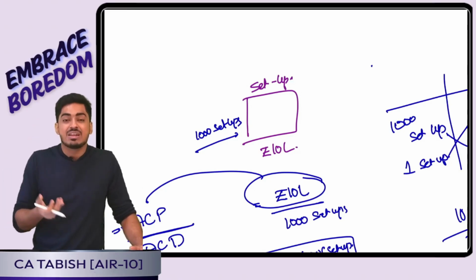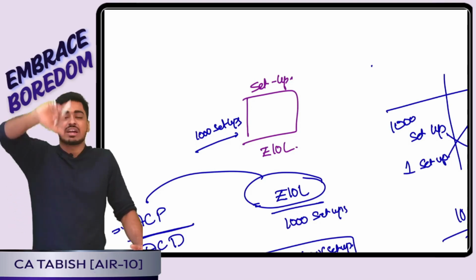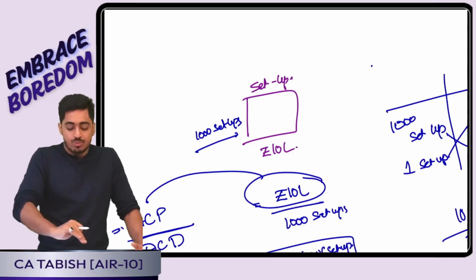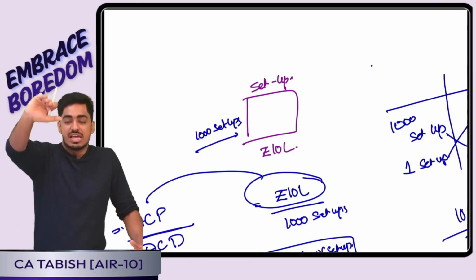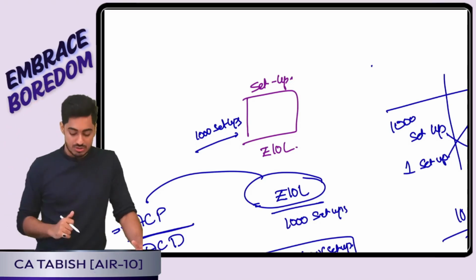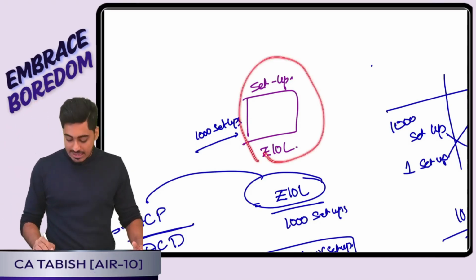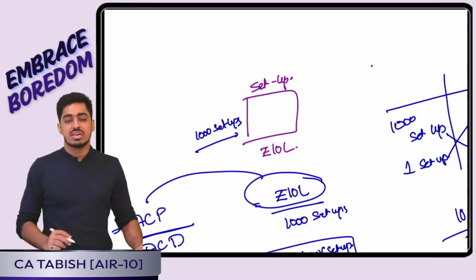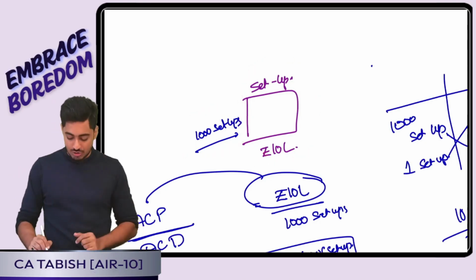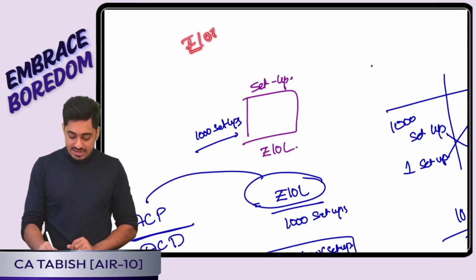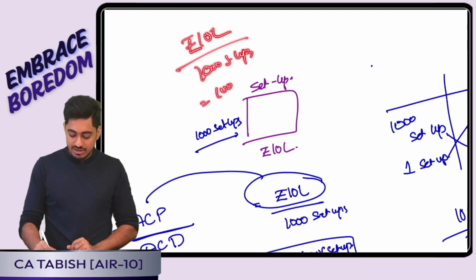That is my activity cost driver. Using this factor, my cost will vary. More times I set up my machine, more will be the cost. Less times I set up my machine, less is going to be the cost. Assume the total cost for setting up is 10 lakh. I have set up my machine 1000 times. That means one time to set up the machine, how much is the cost? Sir, it is 10 lakh divided by 1000 setups. So it is going to be 100 rupees per setup. Yes or no everyone? Perfect.